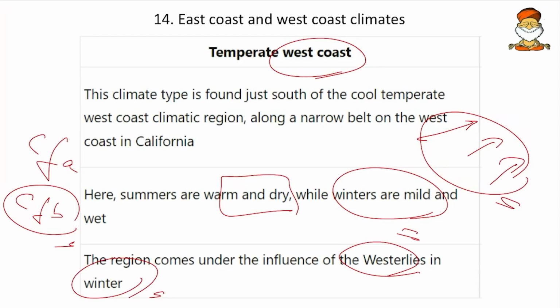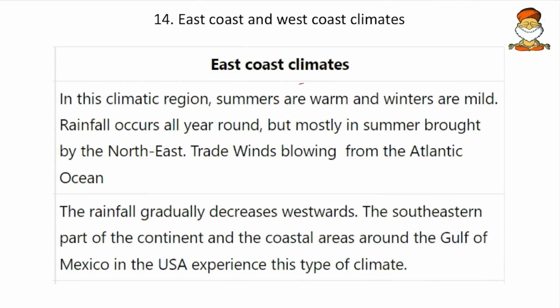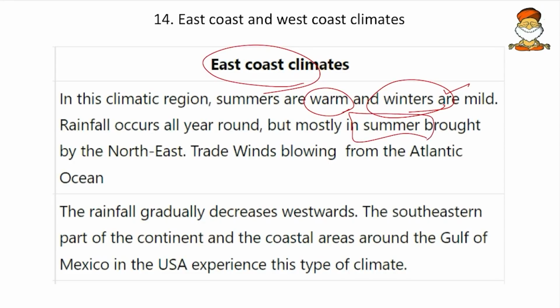So that is why they have the rainfall during winters. Okay, then come to the next, the east coast climates. Here in these climate regions the summers are warm and winters are mild. The winters are a bit colder and the rainfall occurs all year round, but mostly in summer. So we take that here the rainfall is in summer, not in winter.